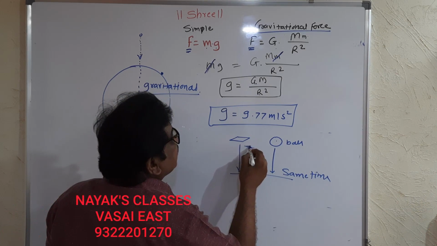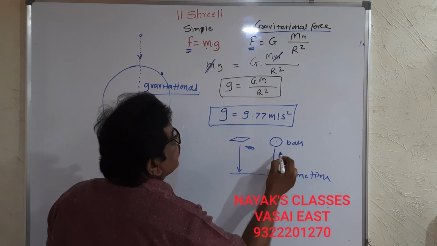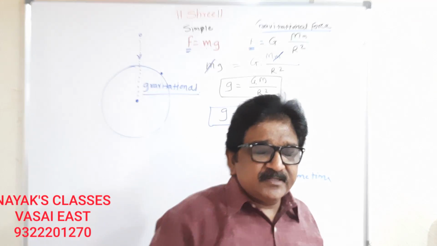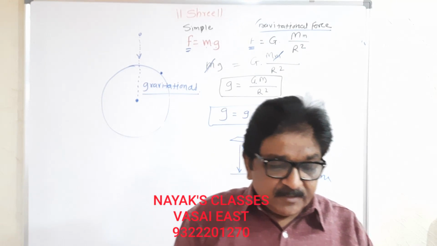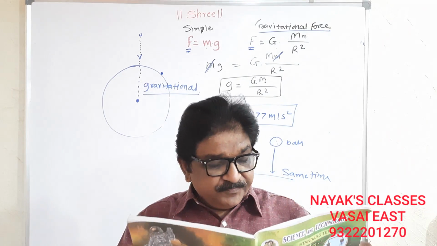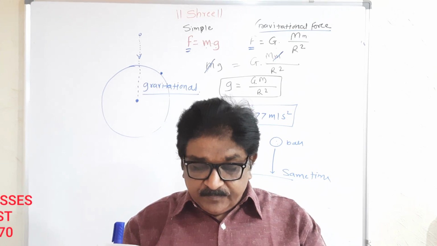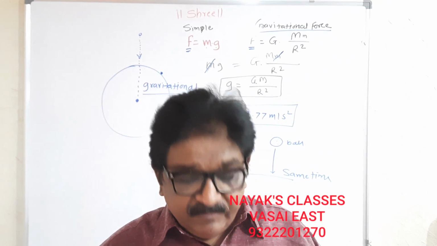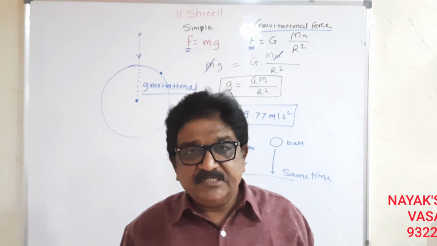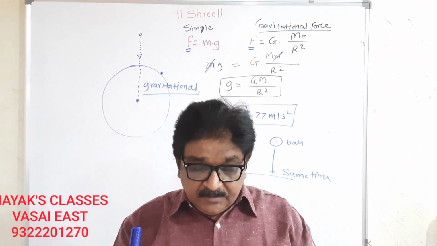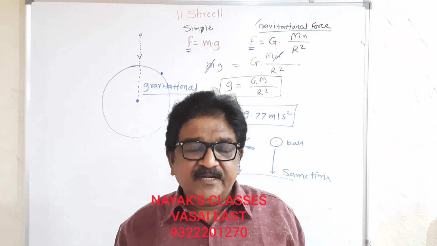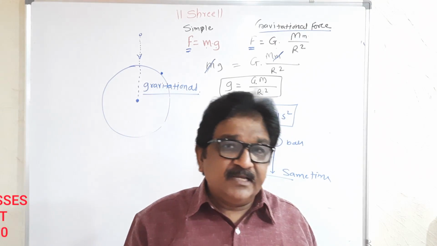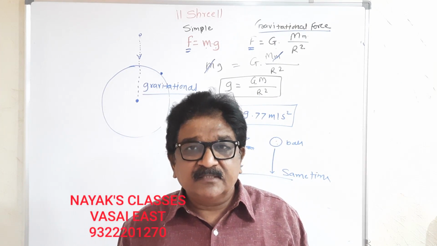If you leave a feather and an iron ball, both will reach the earth at the same time. You can check the video on YouTube. The link is given on page number 11, last line. It is the experiment carried out by the scientists in vacuum, where we can see the feather as well as the iron ball reach the earth at the same time.